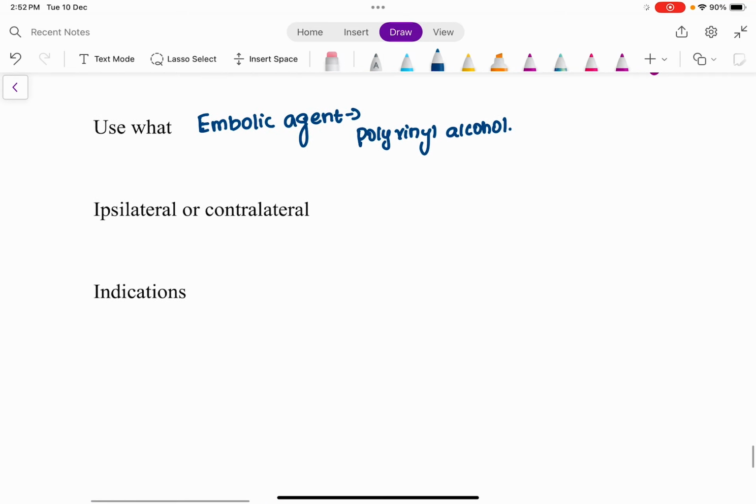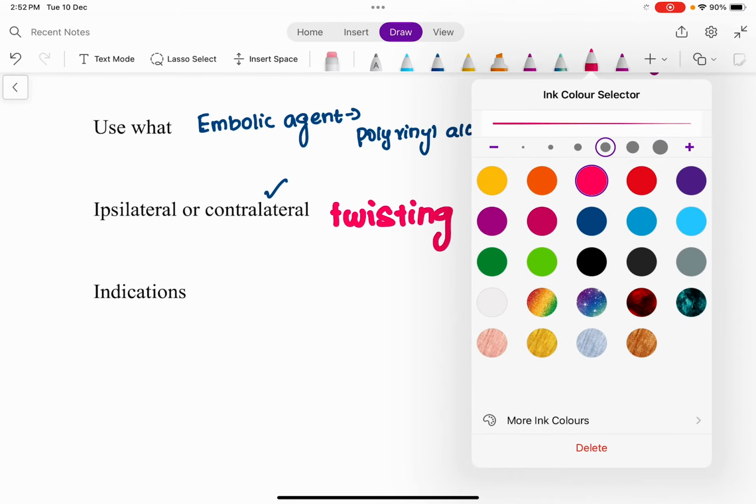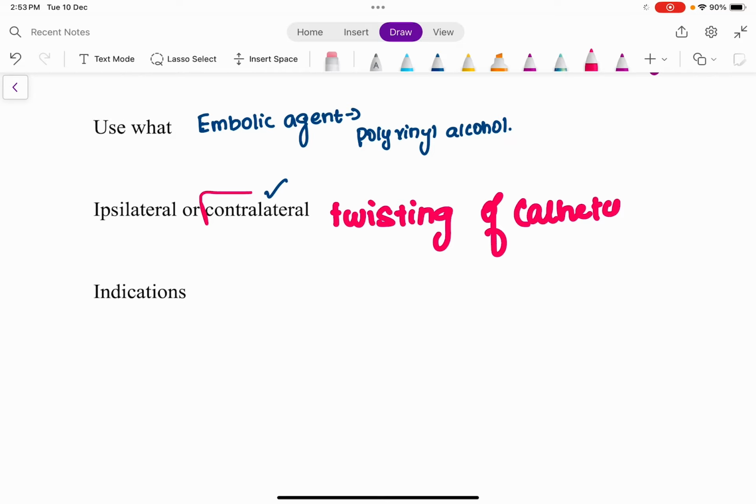Whether the ipsilateral or contralateral uterine artery is preferred? The contralateral uterine artery is preferred. Why? This will prevent the twisting of the catheter. So twisting of the catheter is prevented by selecting the contralateral uterine artery.